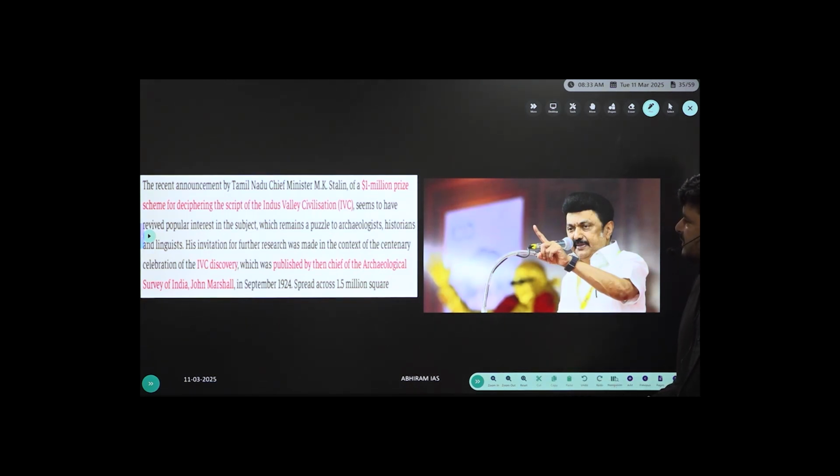So the recent announcement by Tamil Nadu Chief Minister M.K. Stalin, cash prize, sit down after prelims.